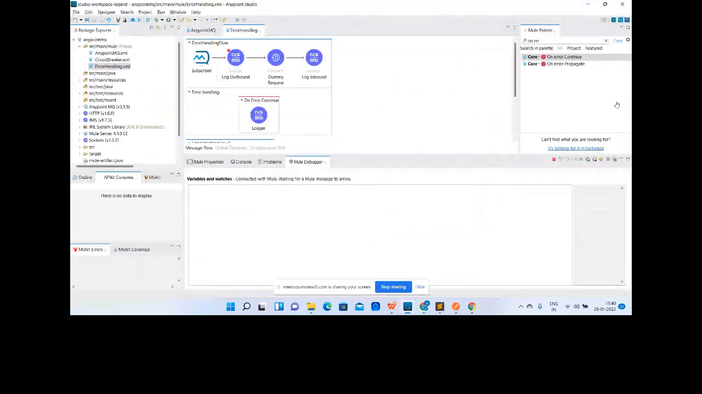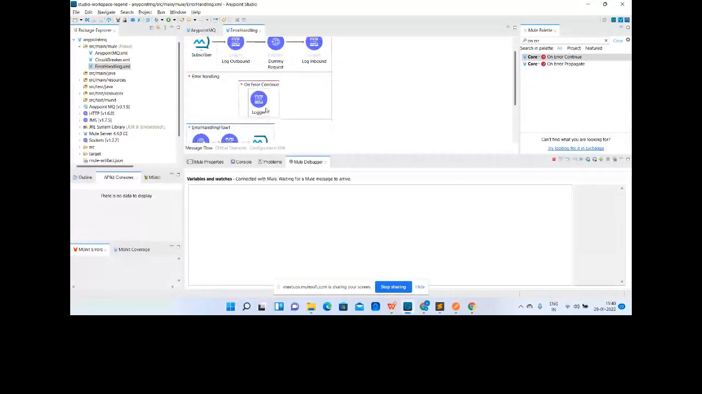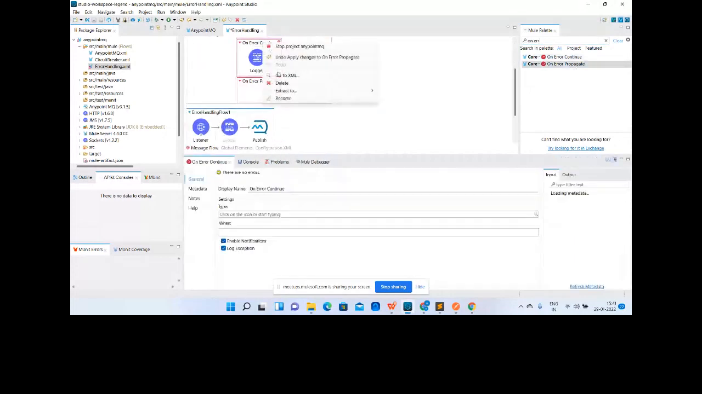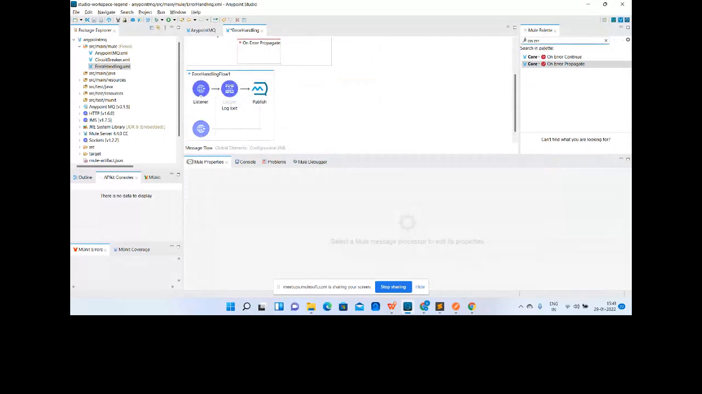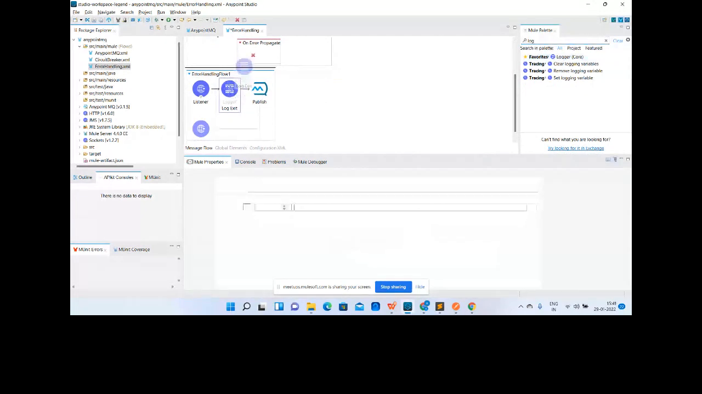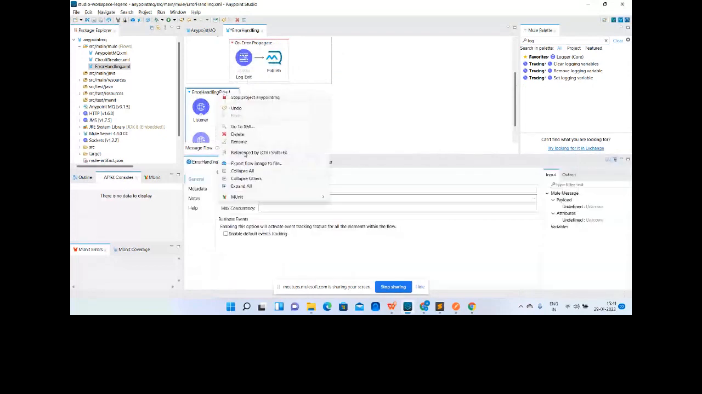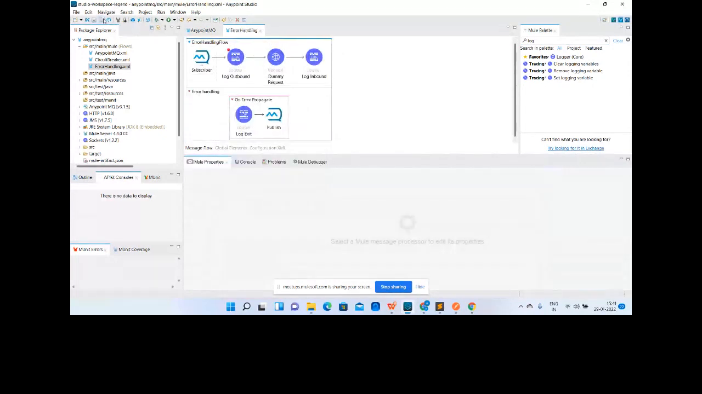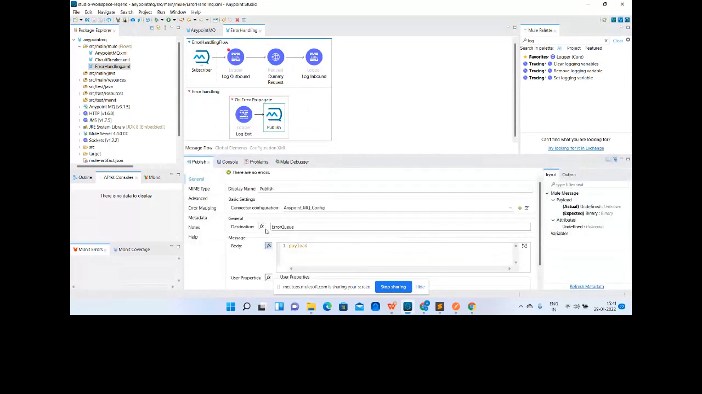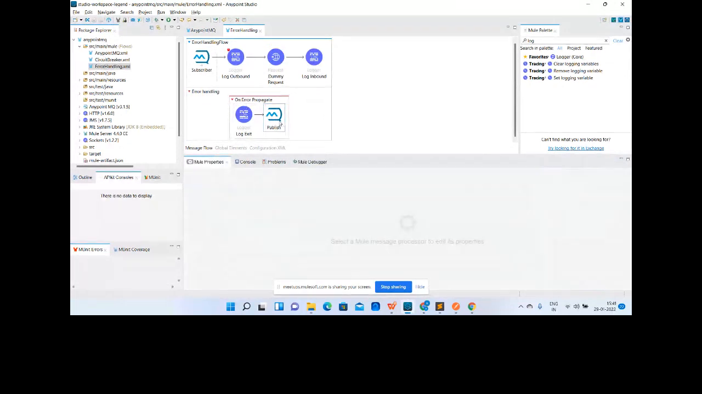Perfect. Okay, now one more time, let me add on error propagate here and delete it. Let me add a logger, or even I can take this now and this publish message. Let me delete this and save. So now what I'm doing, I'm just publishing the message on error to another queue, that is the error queue.